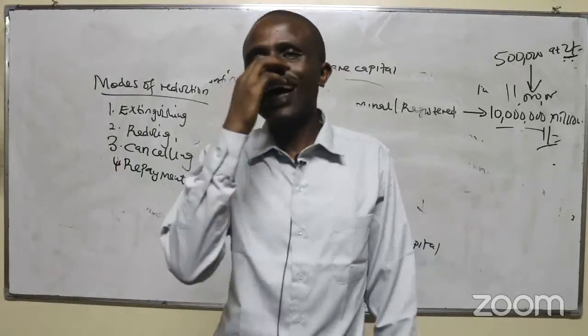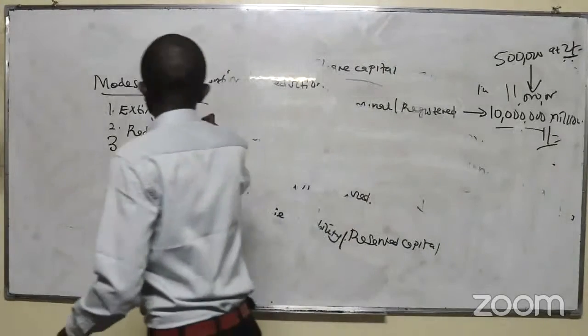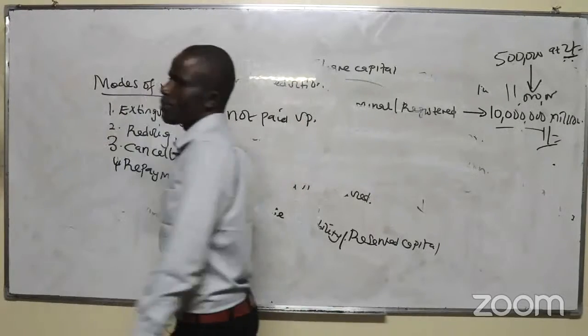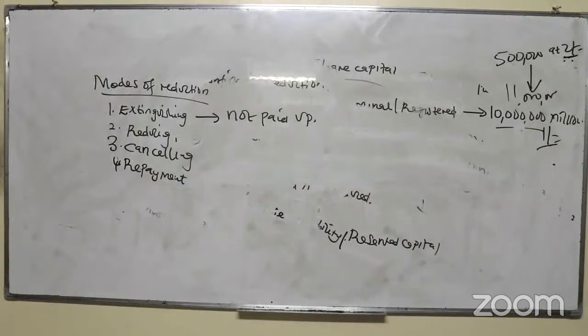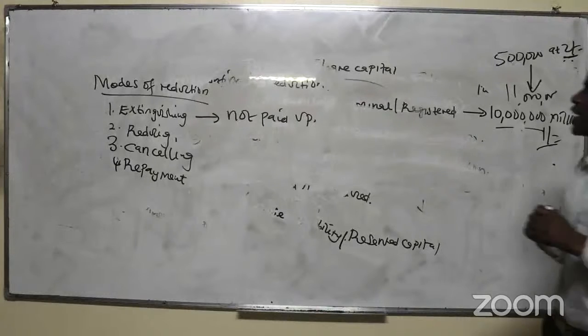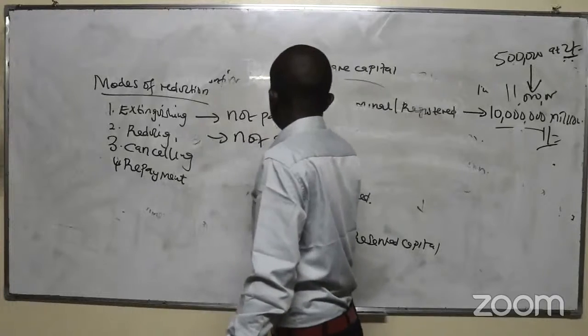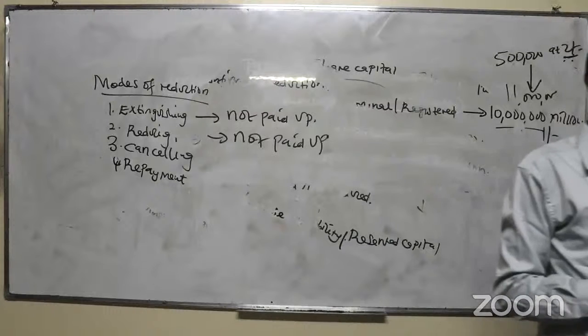Okay, so I'm told to explain extinguishing. Extinguishing, we said, refers to shares that are not paid up. The shares that you've not paid up, we decide to tell you not to pay. So we've extinguished the liability on any shares that you've not paid up. To extinguish means that we just tell you not to pay anything. Is that clear? Then this one also refers to shares not paid up, and instead of extinguishing the total liability, we reduce it.